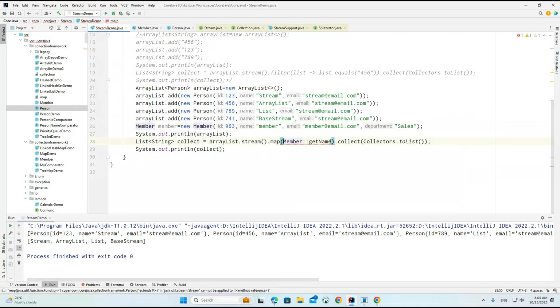And here, if I am trying to work with a method for it, from the person we cannot get the member. So these are the person related information only we can get.